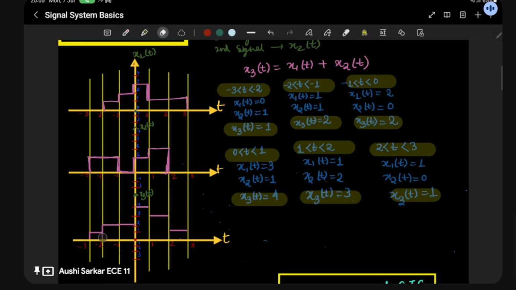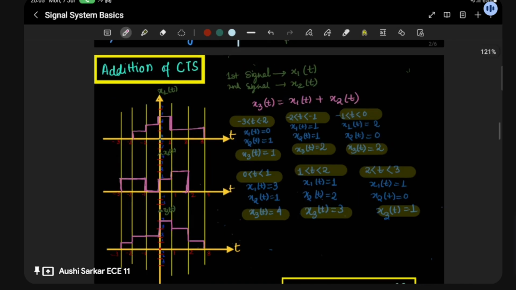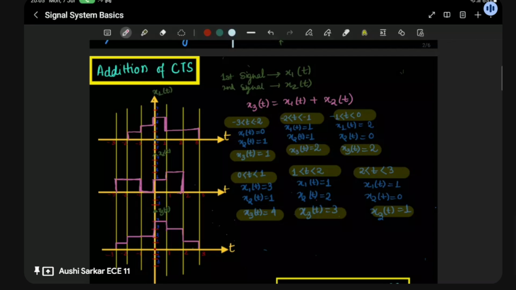Okay, let me figure out one thing. Sorry, it's not the way I should do. Fine. Here, this is how you will join up. This is our resultant x3(t). I hope the addition section is completely clear to you. So if you are fine with the addition, then I will be moving to the next topic, that is multiplication. Just check out the whole system, and then I will be moving to the multiplication.